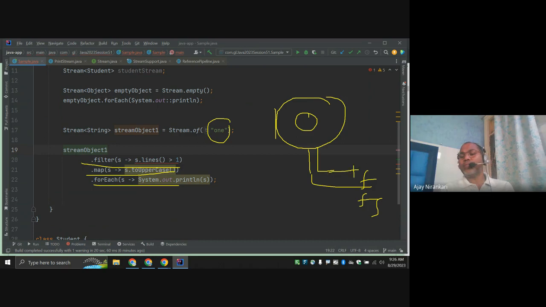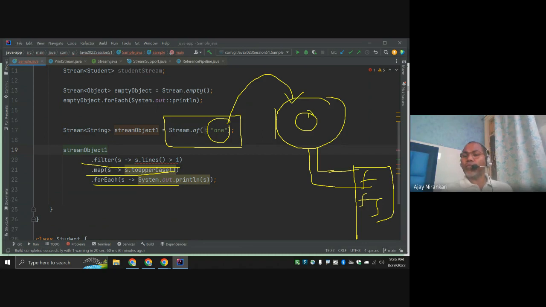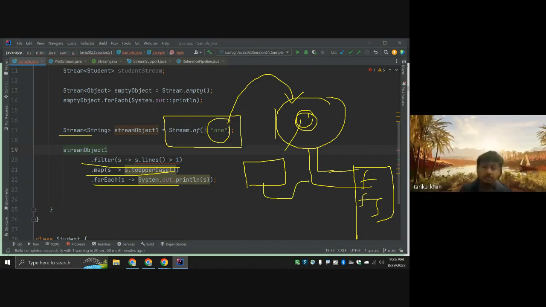This looks like a very small thing, but internally they are doing two things. First, they create one collection of one object, and after that they also create the implementation class of this interface. They create a new implementation class object, and on this object they call the stream method, so that this pipeline can be created.